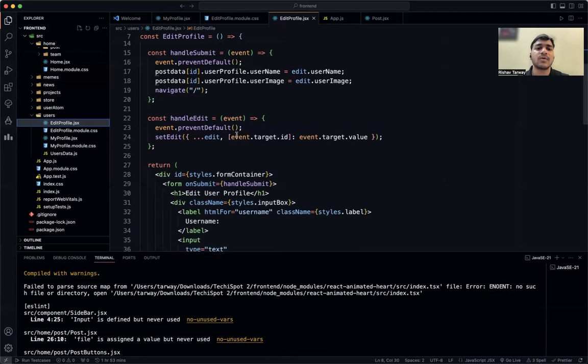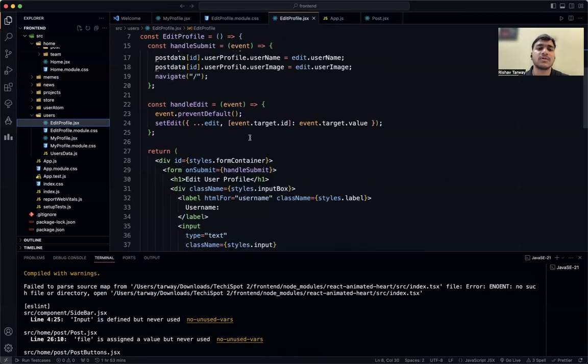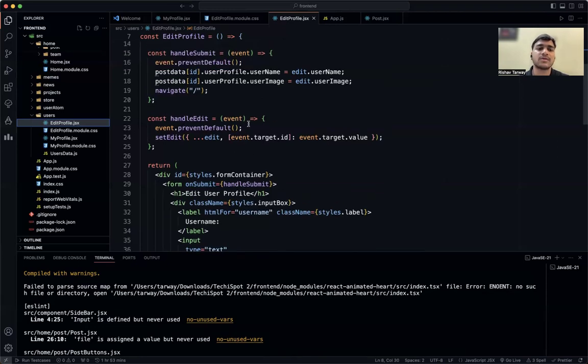Then the handleEdit. Once the user makes any changes, handleEdit should prevent it from going into the default state and also set edit. So whatever the previous value we have about the user should be displayed, and also the current values we have changed should be visible to the user. So we are passing it inside an object, and event.target.id is the key, and event.target.value is the value for that object. So it is going to be rendered on that particular page, and it should be visible to the user.